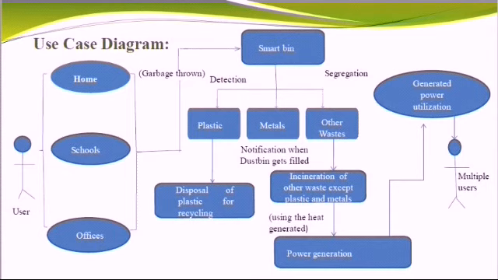Let me explain the use case diagram. Solid waste is disposed by users in various ways such as at home, schools, office. These wastes are put into the conveyor with sensors. The wastes are detected and segregated as plastic, metal and other wastes using sensors and DC guns. Plastic and metal waste can be reused or recycled. The other waste is incinerated. Due to incineration, using the Peltier effect, power is generated and used for multiple uses.